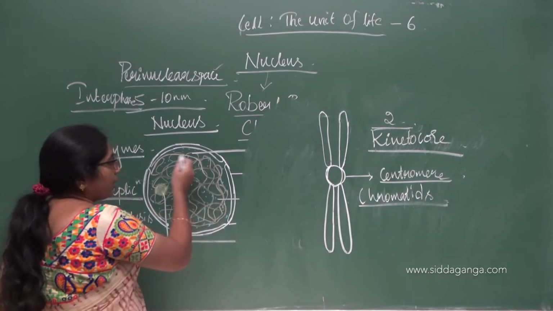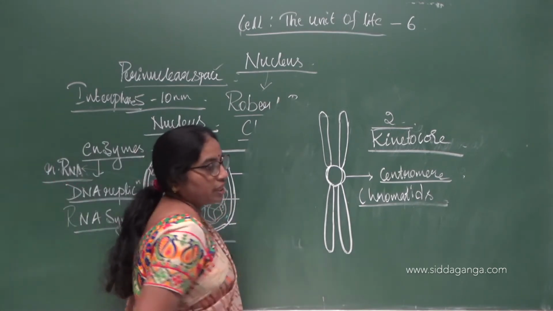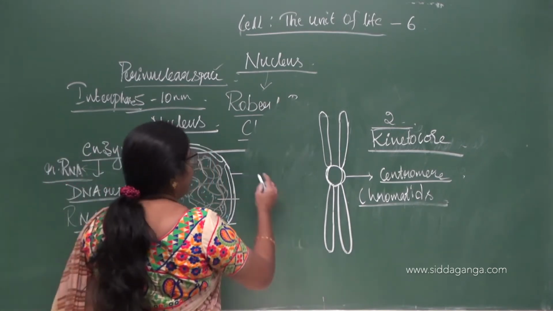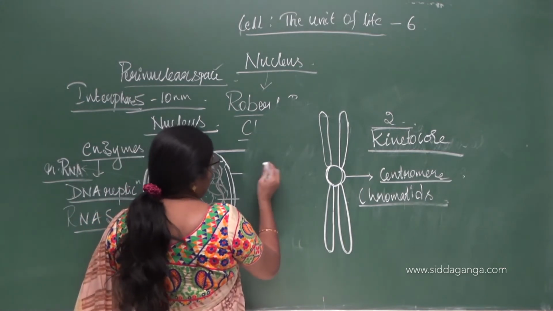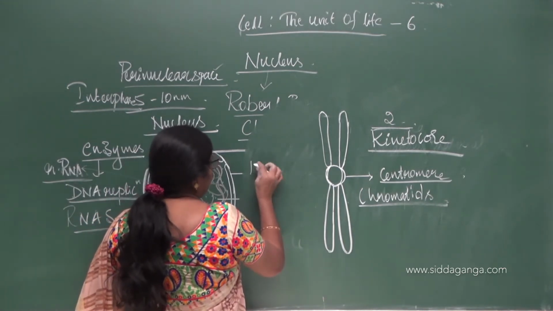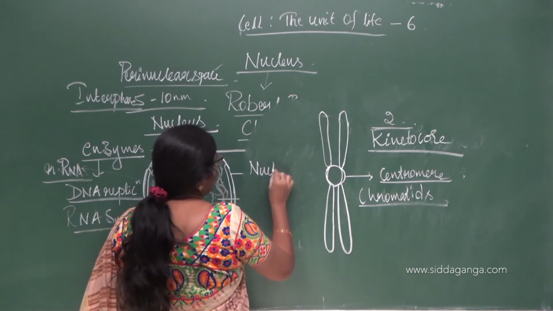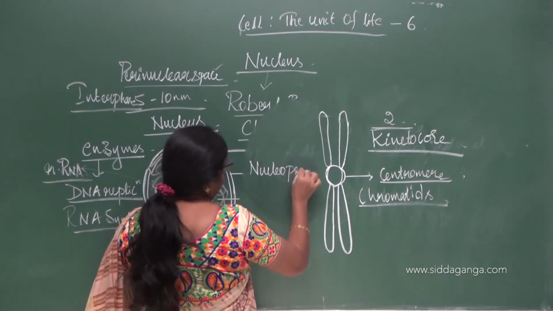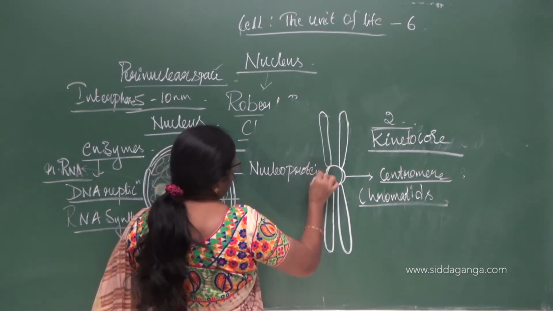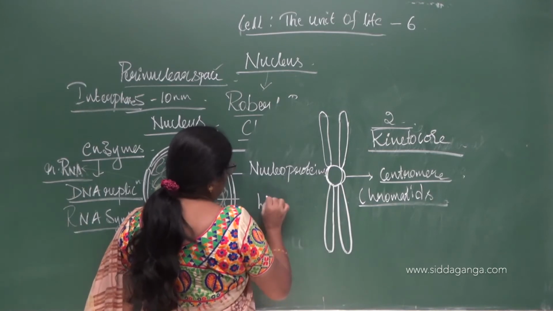These chromosomes are made up of DNA, and the chemical components present are nucleoproteins and histones.